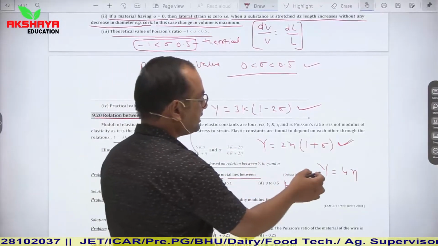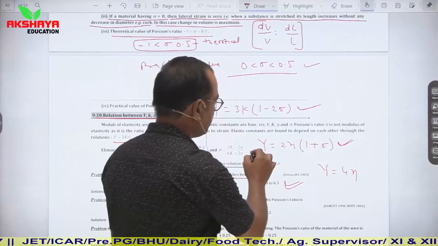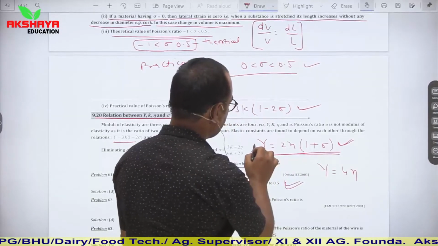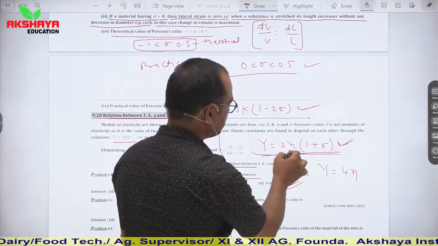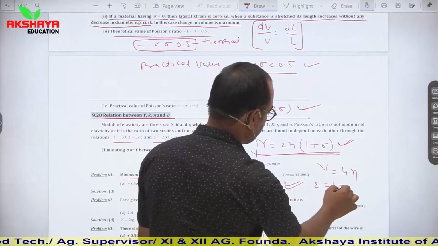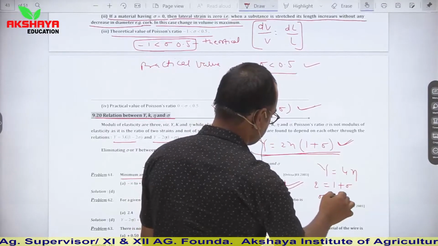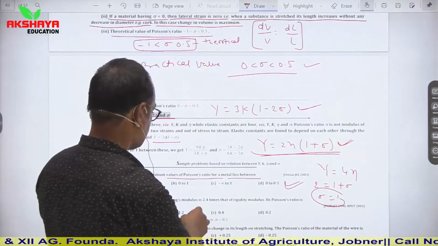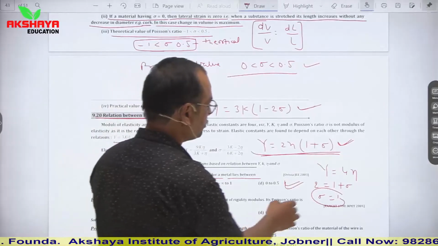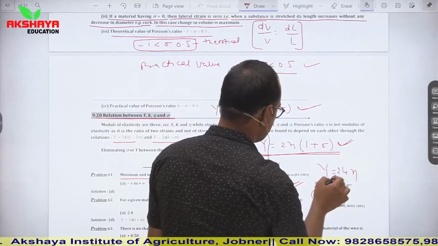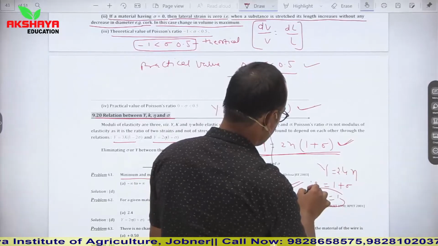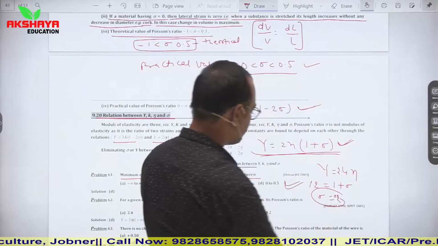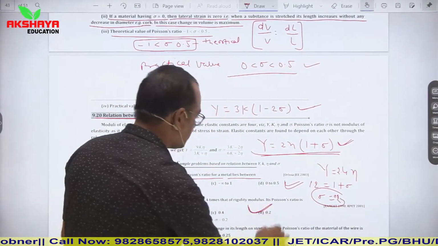So we will use the relation in which Y, eta and sigma is used. It means this relation will be used. So Y is equal to 2.4 eta, and it is 2 eta into 1 plus sigma. So 2.4 times, it means 1.2 is equal to 1 plus sigma, so sigma is 0.2. So value of sigma is 0.2. So option D is correct.